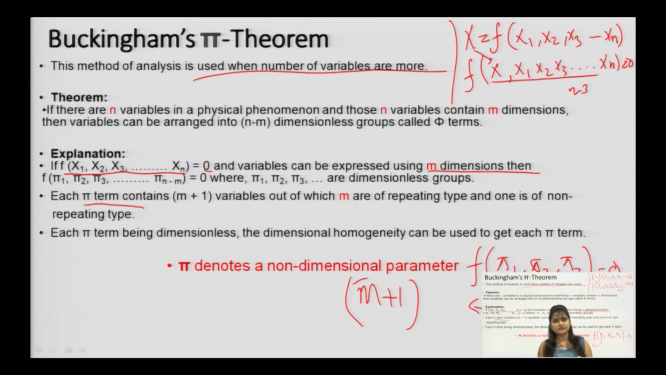Now, you need to understand, we have covered 3 points. First, we have to see how many functions are there, then you need to calculate the number n, with MLT as m, converting into n minus m pi terms. Each pi will be forming m plus 1 variables, where m will be repeating variables. Now, the maximum value of m is 3, MLT, you can see. So, how are you going to choose these repeating variables?